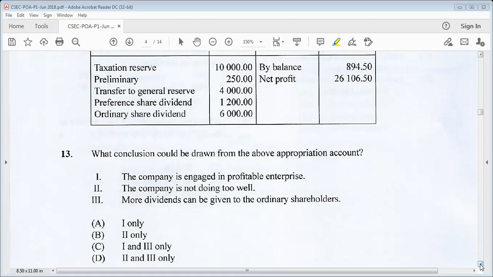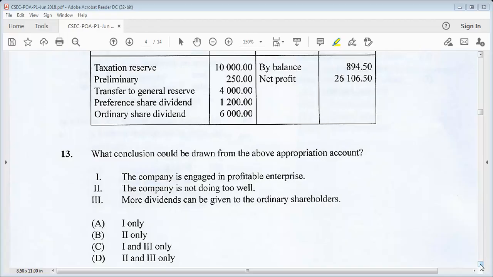1. The company is engaged in a profitable enterprise. 2. The company is not doing too well. 3. More dividends can be given to the ordinary shareholders. Our answer options are A, 1 only, B, 2 only, C, 1 and 3 only, D, 2 and 3 only.